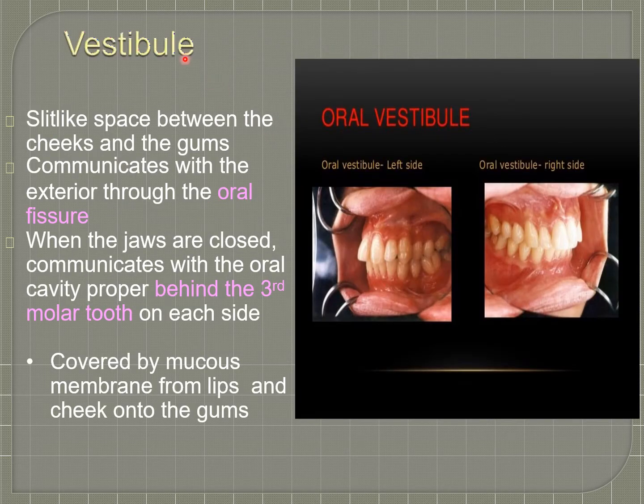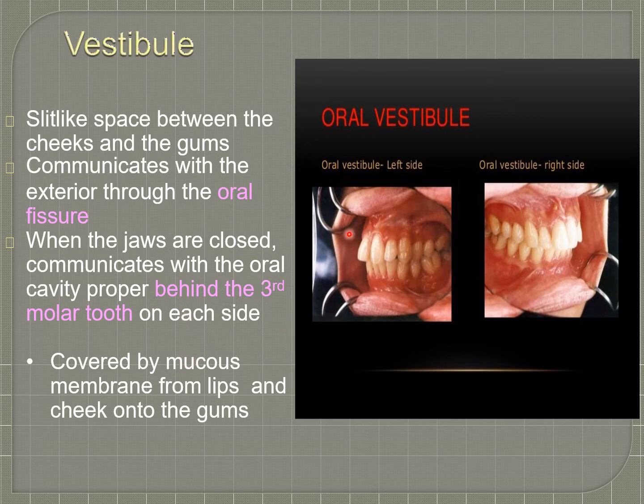About the vestibule of the oral cavity. It is a slit-like space between the cheeks and gums. It communicates with the exterior through the oral fissure. When the jaws are closed, it communicates with the oral cavity proper behind the third molar teeth on each side. It is covered by mucous membrane.